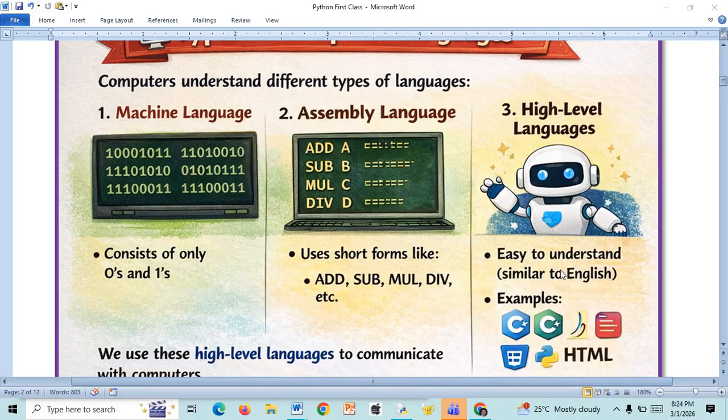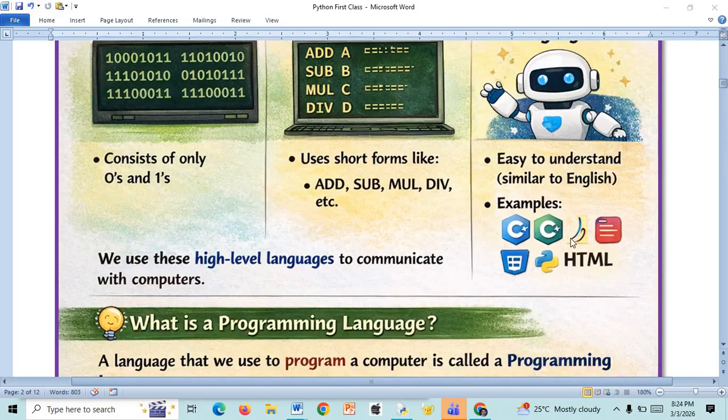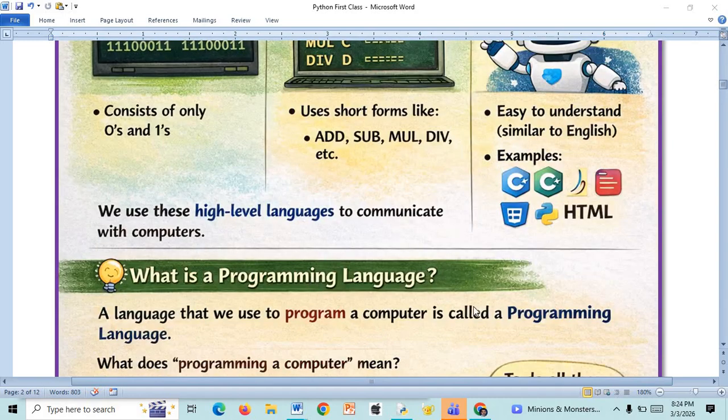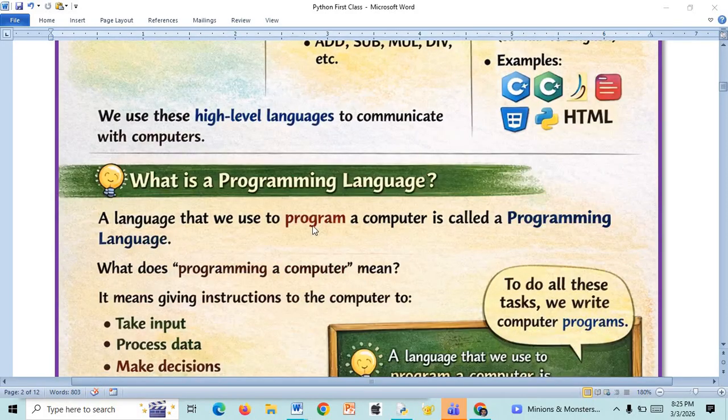In high level language we use normal English words. The C language is a high level language, C++ is a high level language, Java is a high level language, HTML is a high level language. Similarly, Python is a high level language. We use these high level programming languages to communicate with computers. We just discussed the answer to the question what is a programming language: a language that we use to program a machine is called a programming language.